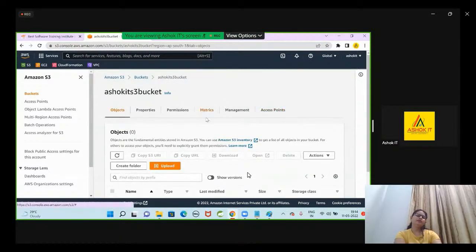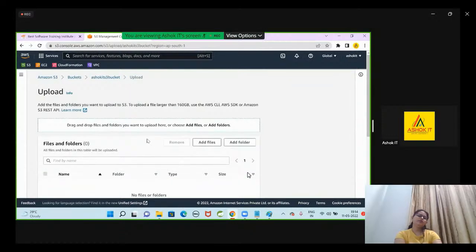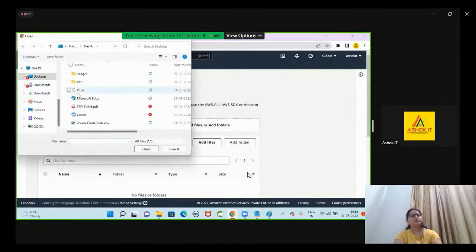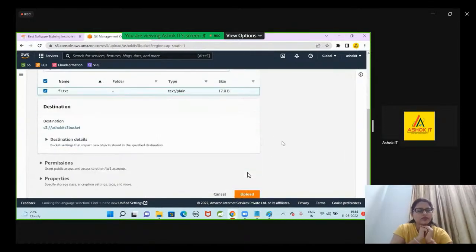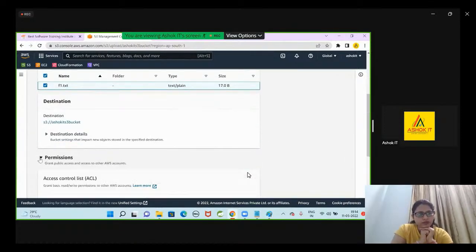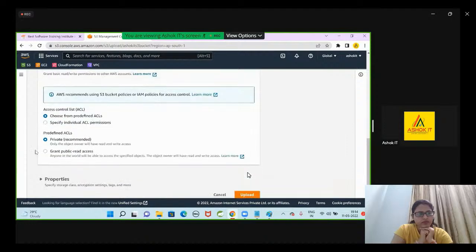Now currently my bucket is empty. I want to store some data into my bucket. Upload: you can upload a file or you can upload a folder into this bucket. Now add the file. I have created a file named f1.txt. Now select this file and click on permissions.